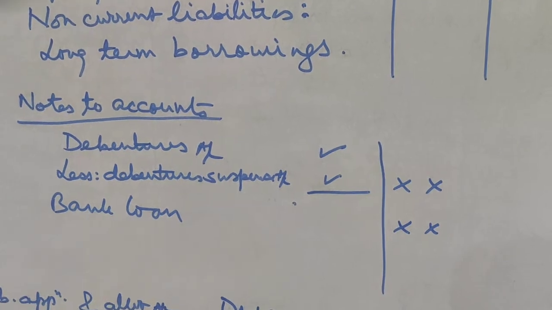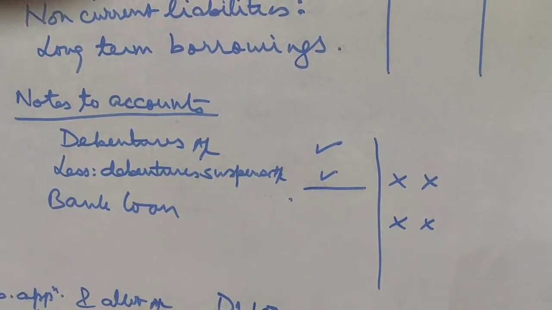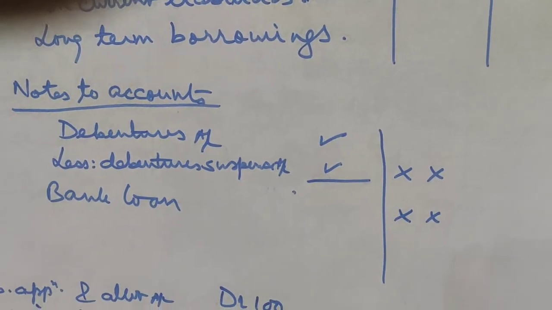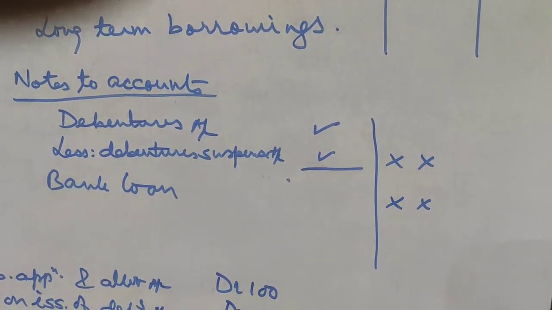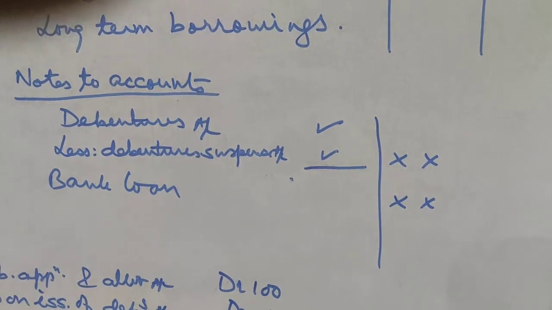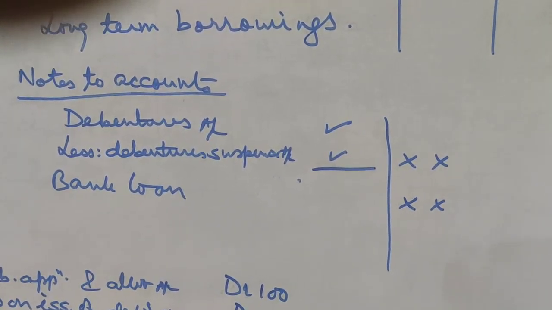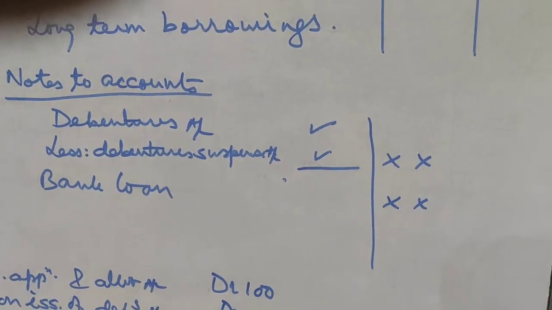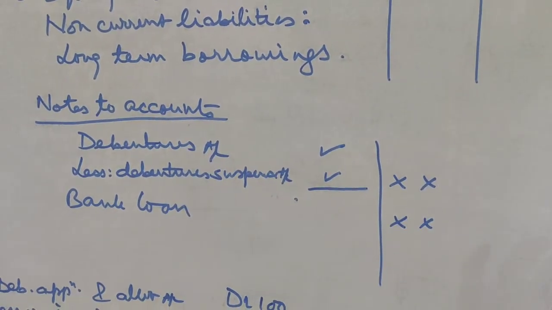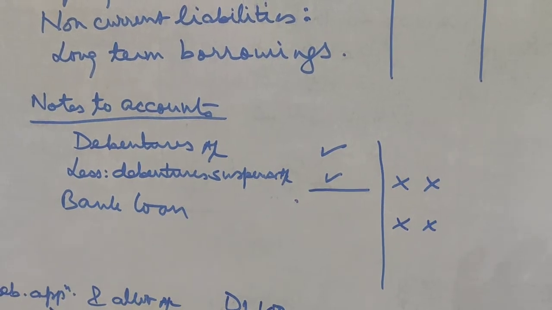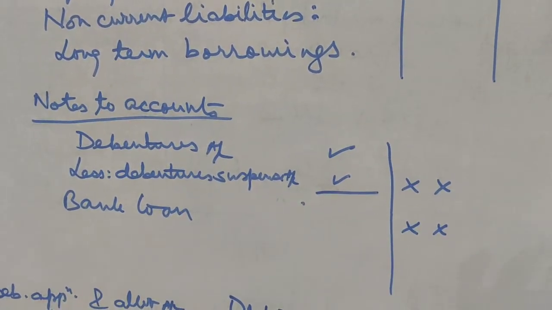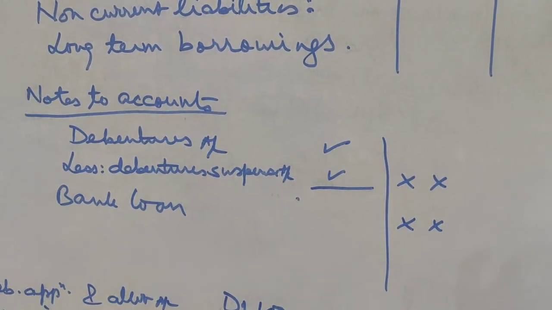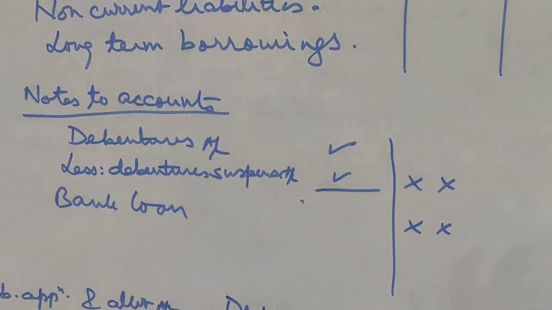So automatically the debenture suspense account will be subtracted and it will not appear in the balance sheet. And below that we will write the bank loan amount. For example, in our example, bank loan will appear at 5 lakh and debentures will appear with the value of debentures the company is having, minus the debenture suspense, minus the amount of debentures which has been kept with the bank as collateral security.